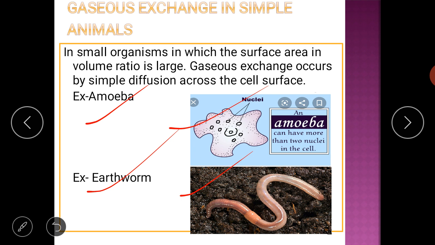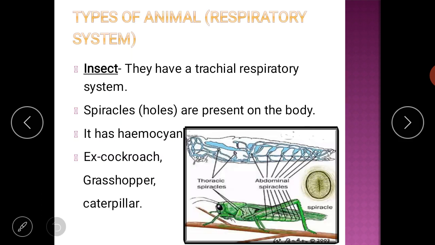So these are the simple organisms, and they breathe through their body surface. Their body surface itself acts as an organ for breathing. That is why they are called simple animals.